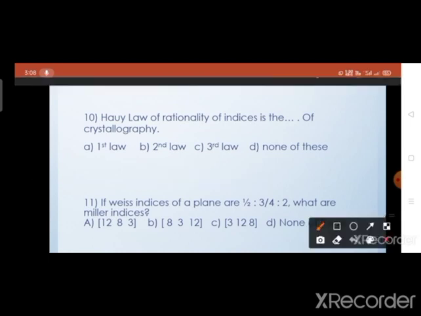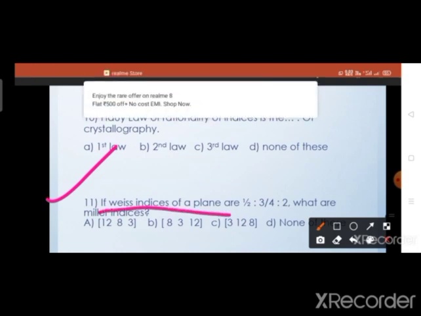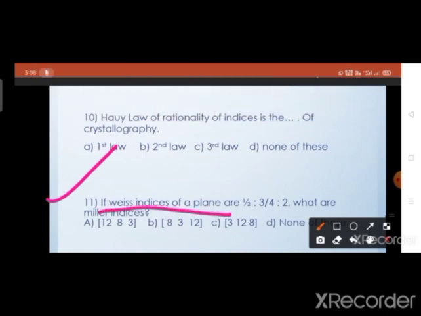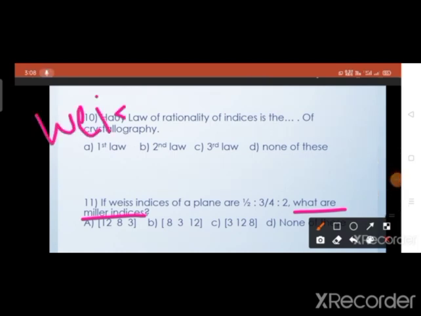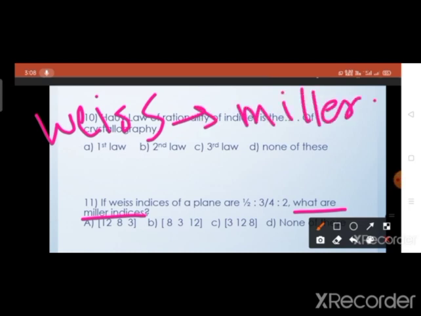Now we have to see the 11th example. If the Weiss indices of a plane are 1/2, 3/4 and 2, then what are the Miller indices? When we convert the Weiss indices into Miller indices, first we have to take the reciprocal of these Weiss indices.